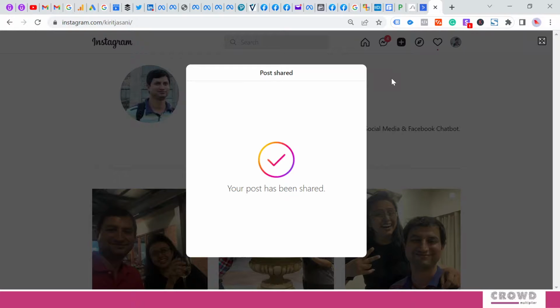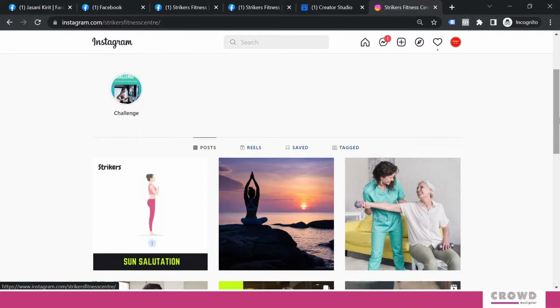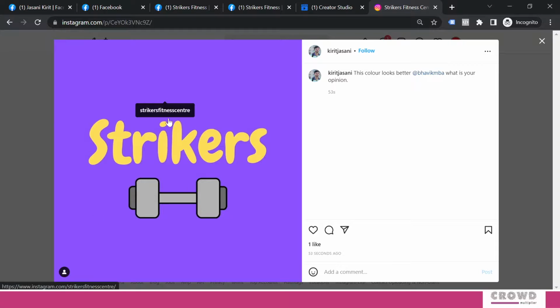We've shared the post. Now we'll go back to our Strikers Fitness Instagram page. Now if we see on the profile, we are not able to see that content. It would be visible under this tagged section. If we click this, yes, this content is visible. We can see Strikers Fitness Center was tagged over here, but Bhavik was mentioned over here, and we can initiate a conversation with this particular person. Right now we'll close this.